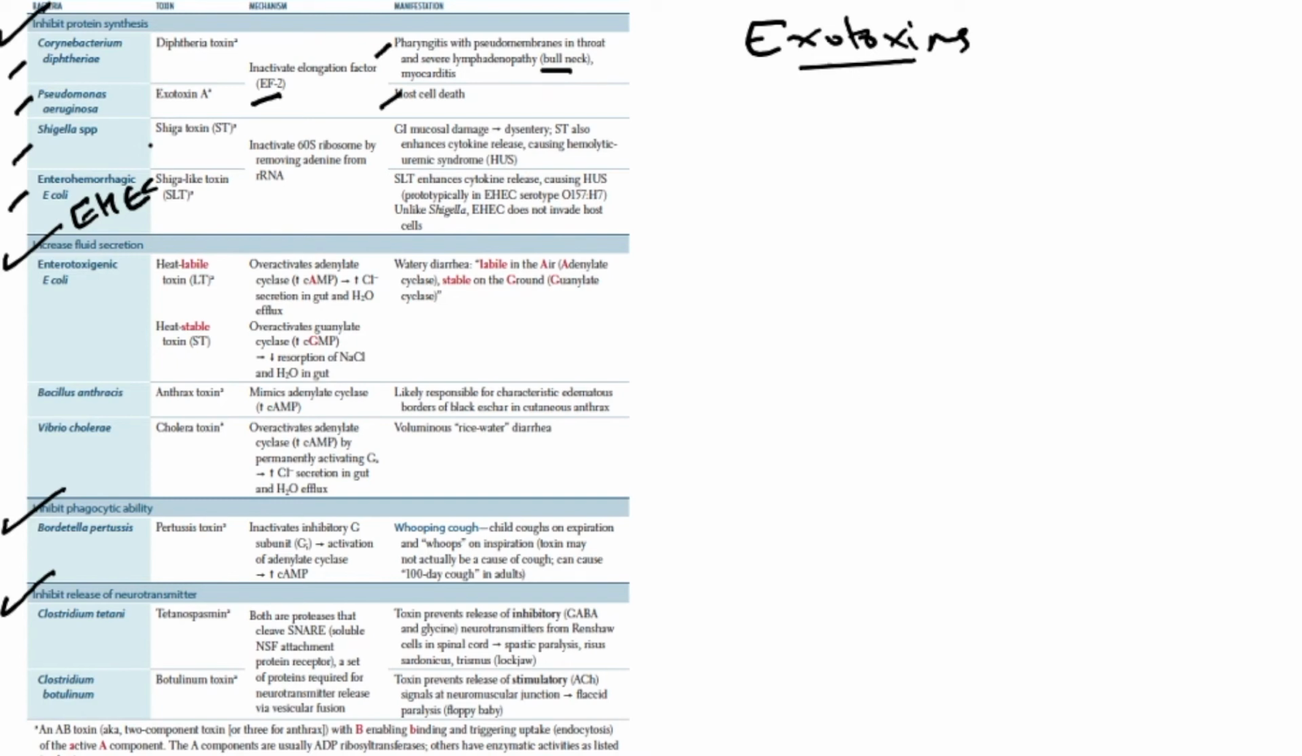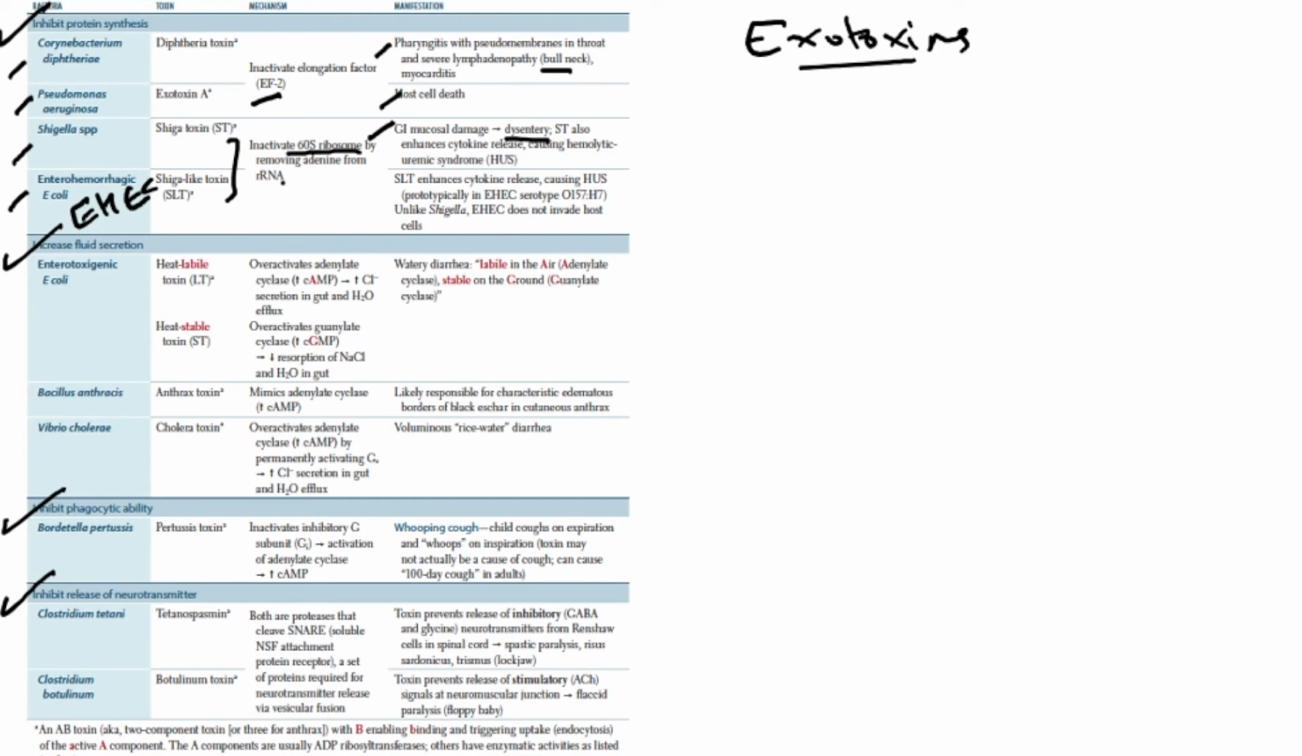Shiga toxin and the enterohemorrhagic E. coli Shiga-like toxin have a similar mechanism, right? They cause inactivation of the 60S ribosomal subunit by removing an adenine from the ribosomal RNA. We can simply remember they inhibit protein synthesis by inactivating the 60S ribosomal subunit, the larger subunit. Shiga toxin causes damage to the GI mucosa, leading to dysentery, and they also cause hemolytic uremic syndrome by release of certain cytokines.